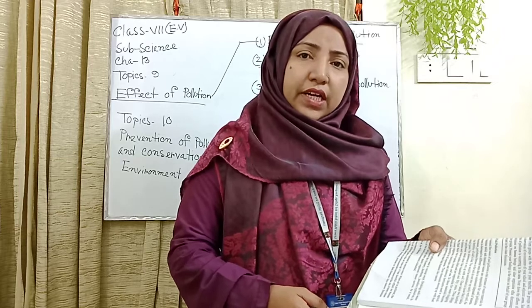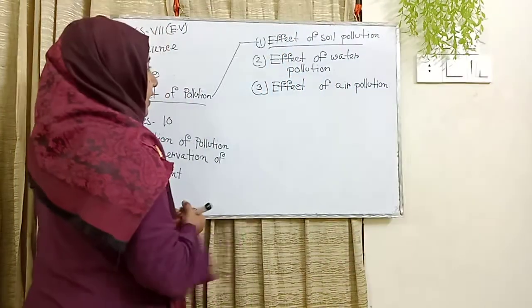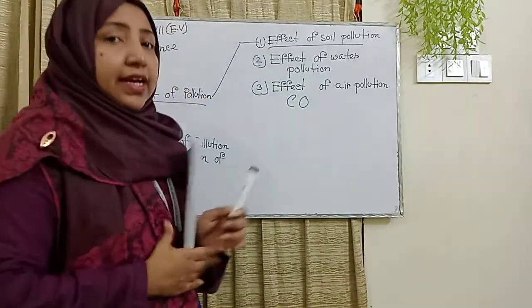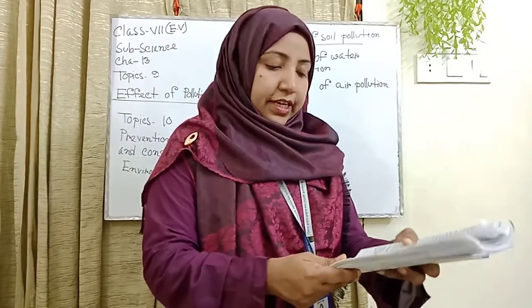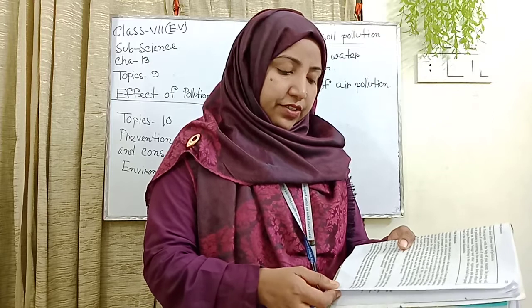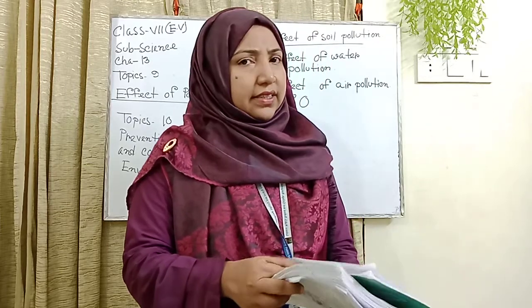When the quantity of carbon monoxide increases in the air, it may cause diseases right from breathing problems to fatal diseases like cancer.